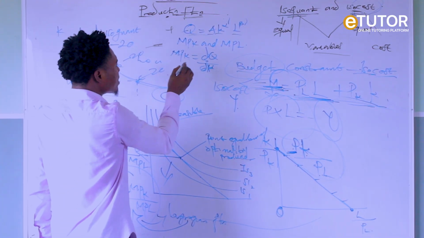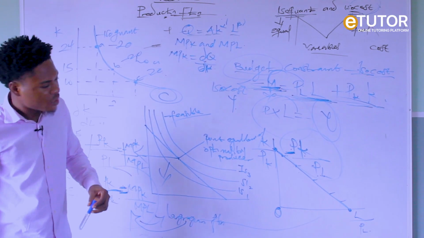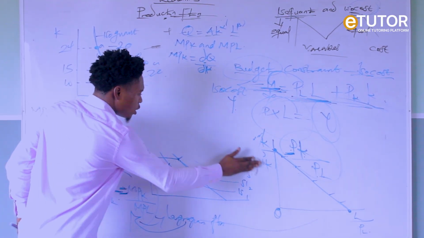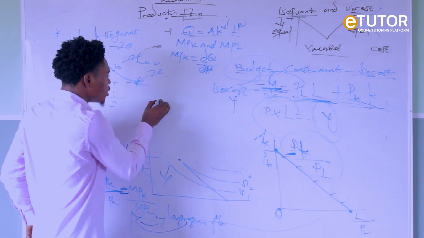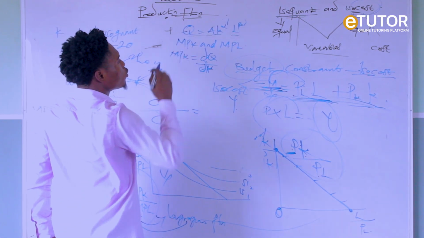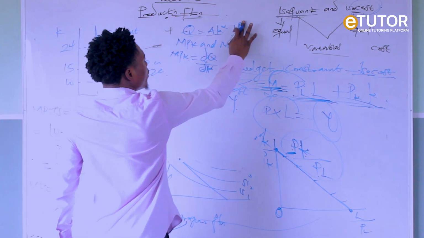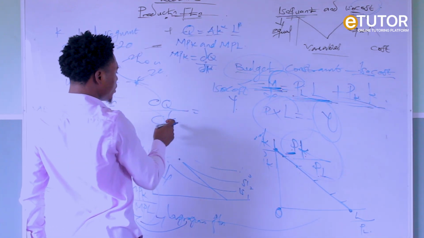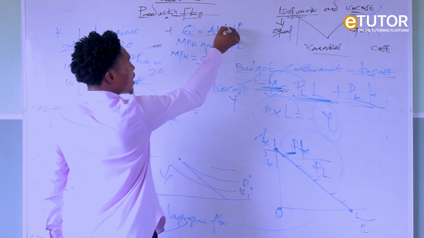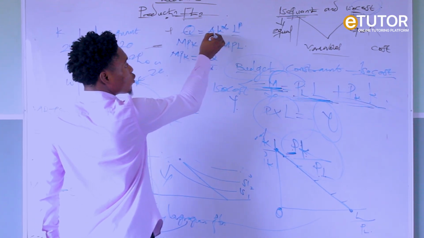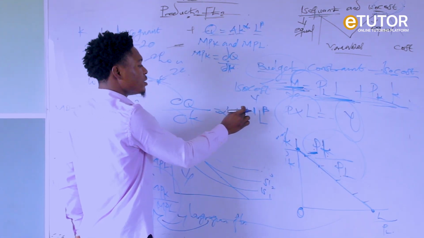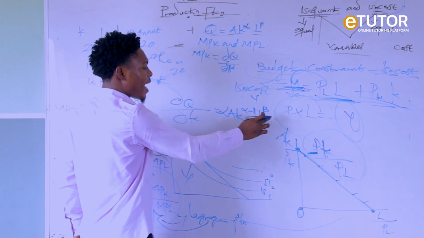So using partial differentiation, the differentiation sign is going to change. So you have dQ over dK equals, now how do you differentiate this? Now we are dealing with K. So what is the power of K? The index of K is alpha. So alpha multiplied with the coefficient of K, which will be alpha A K raised to the power alpha minus 1, L^beta.